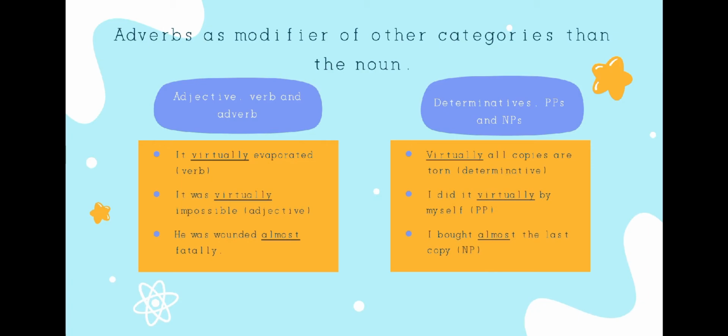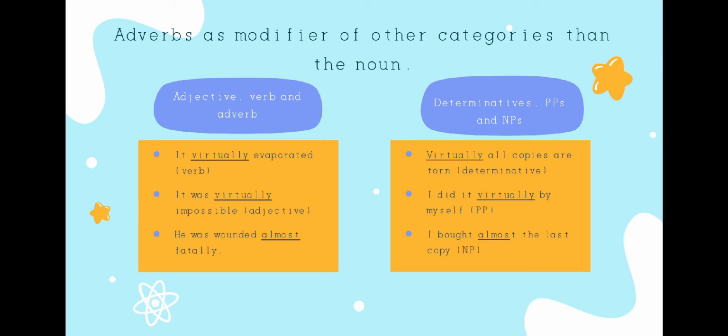Virtually as the adverb is used as modifier of the verb evaporated, and then, it was virtually impossible. Virtually as the adverb is used as the modifier of the adjective impossible. And then, he was wounded almost fatally. Almost as the adverb is used as the modifier of the adverb fatally.